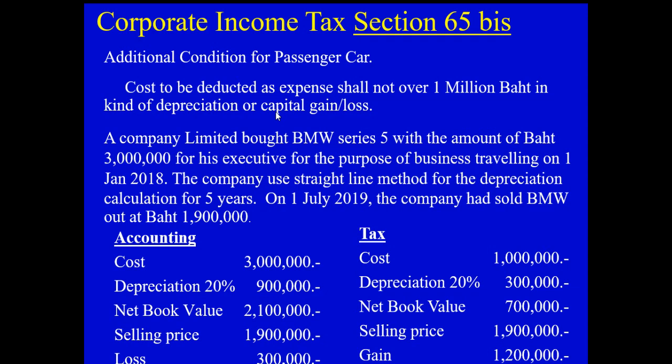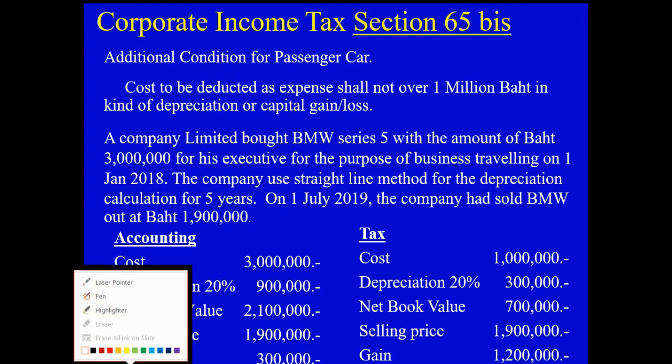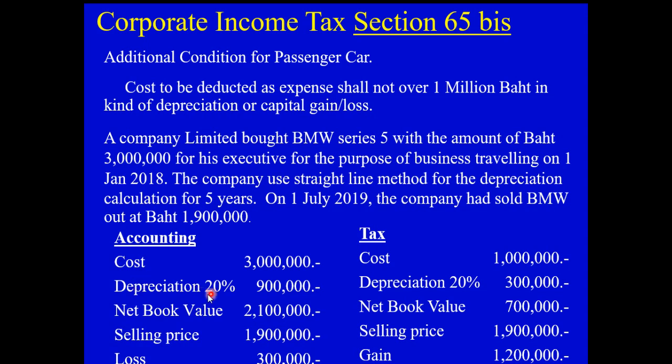For the depreciation calculation, in accounting and in tax, they use a useful life of 5 years. So depreciation in accounting will be considered on the cost of 3 million baht. Depreciation at 20% each year will be 600,000 baht. But the duration of time used in this case is 1.5 years, so depreciation in accounting will be 900,000 baht. The book value of this BMW is 2.1 million baht.